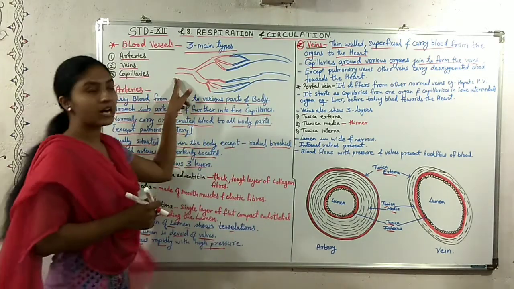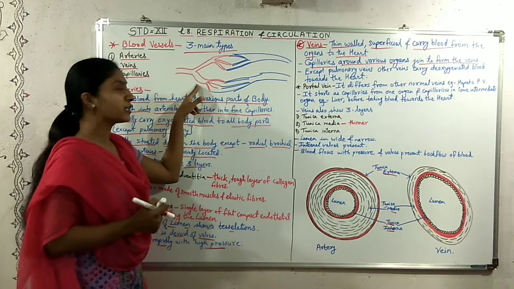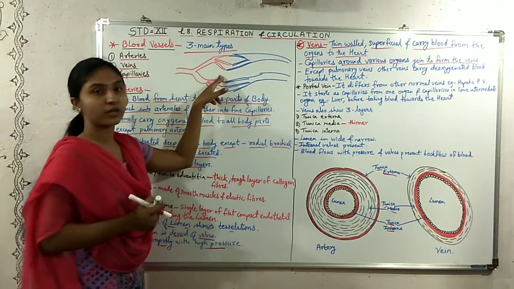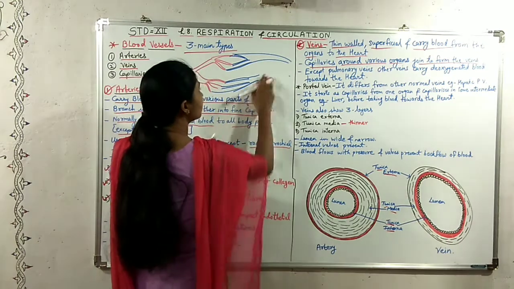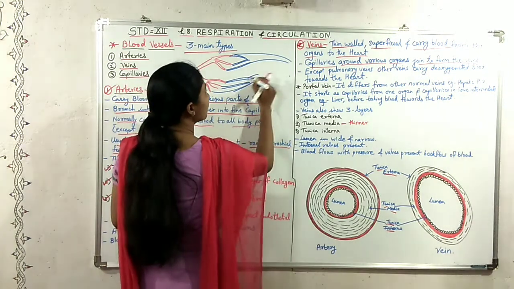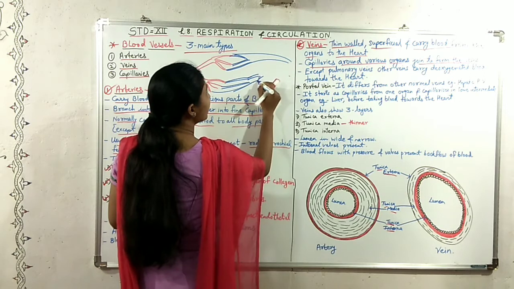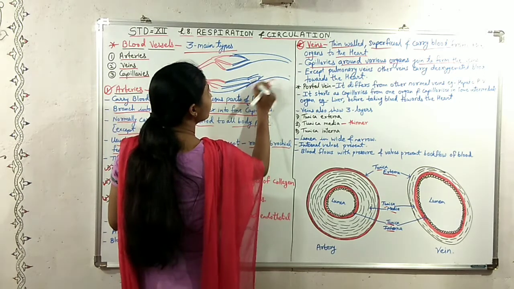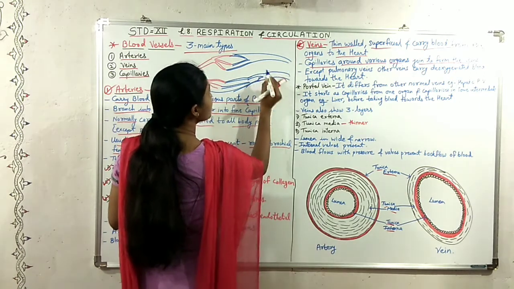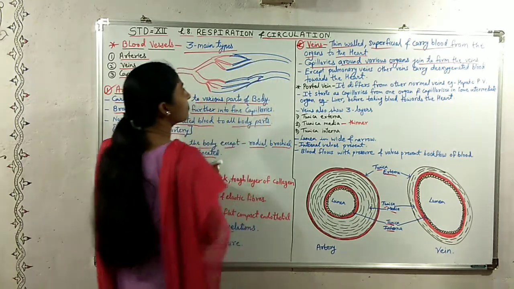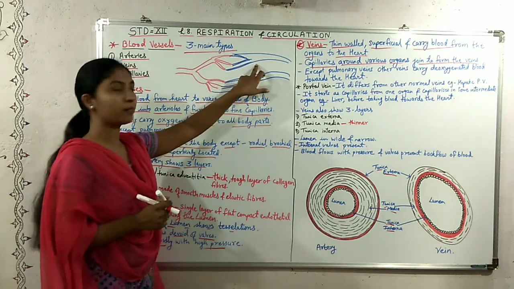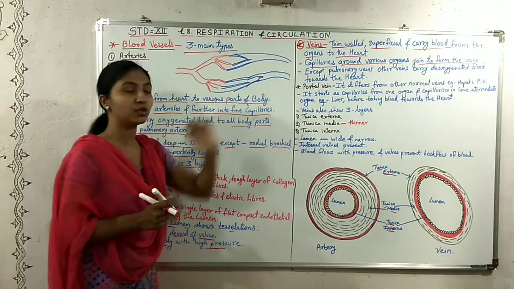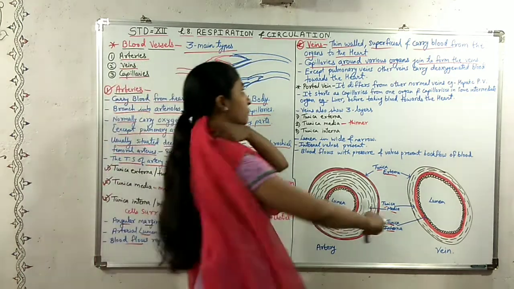As we have seen, the artery divides into arterioles, and arterioles divide into capillaries. Here the capillaries join to form the venules, and the venules join to form the veins.